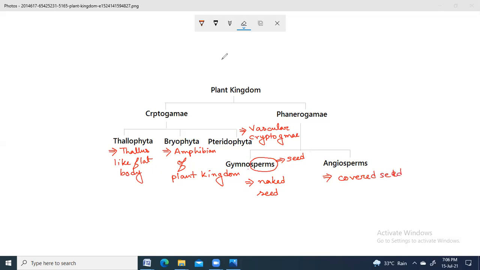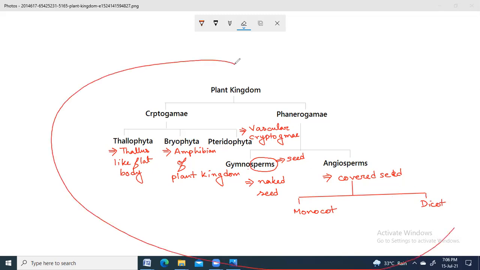Now, angiosperms can be further subdivided into monocotyledon and dicotyledon. Very good. They can be subdivided into monocot and dicot. So this chapter is about all of them.